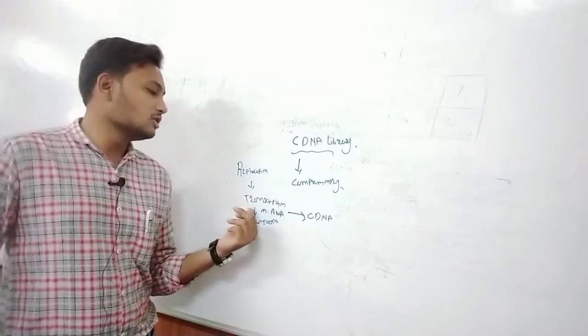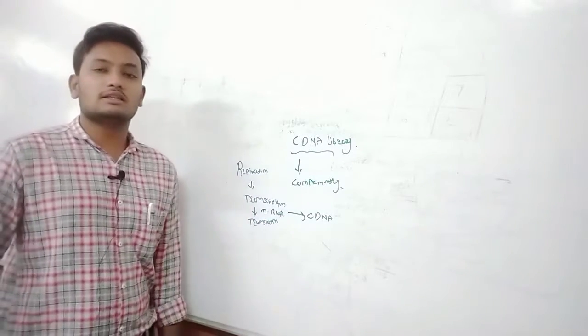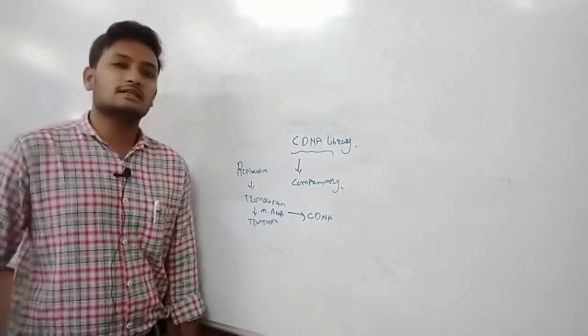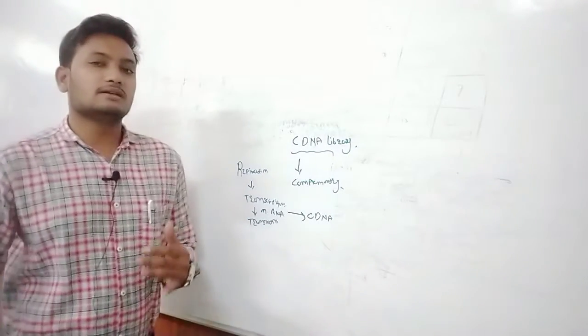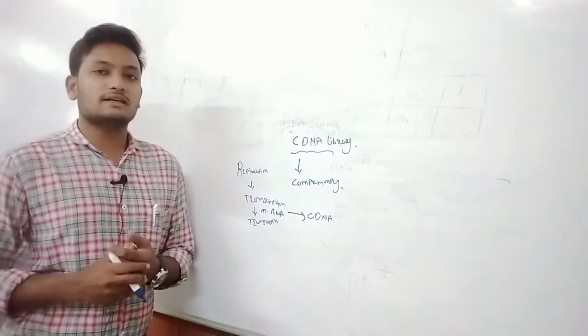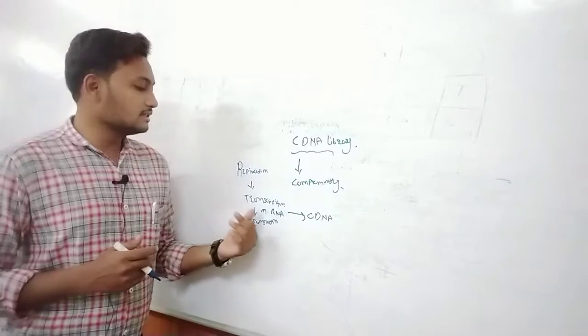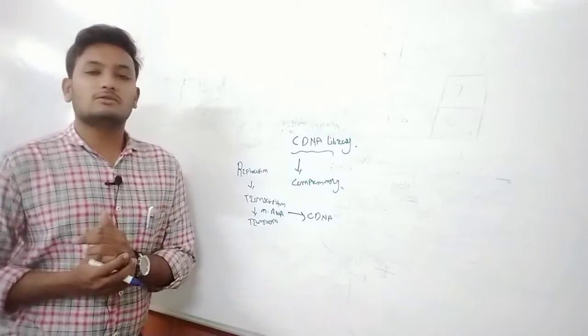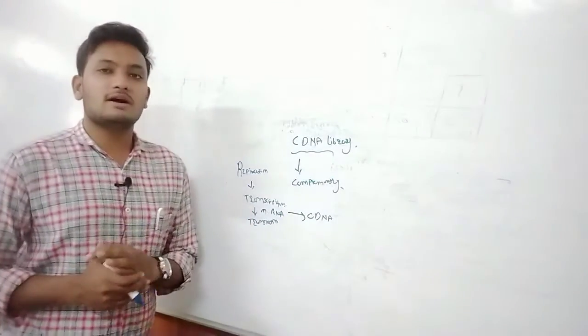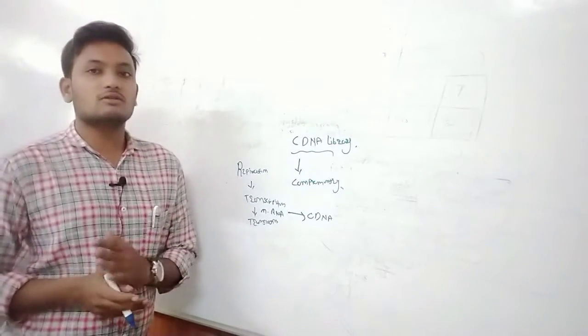We know about post-transcriptional modification. The mRNA modification can occur for various purposes like the tailing process and the splicing process. One of the important things is that in the mRNA there are exons and introns, coding sequences and non-coding sequences.